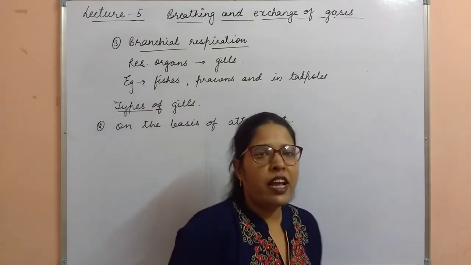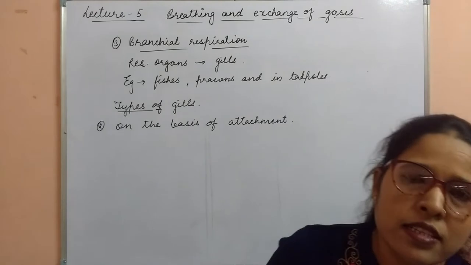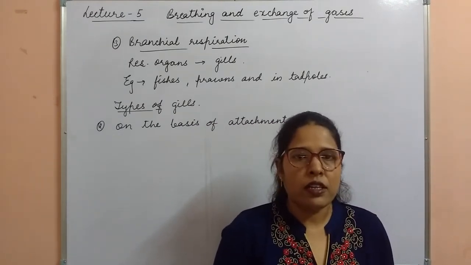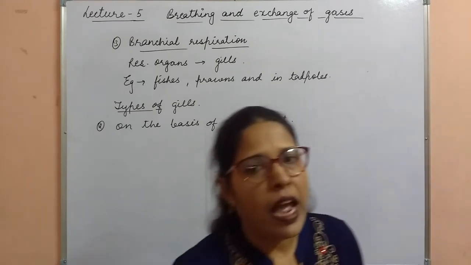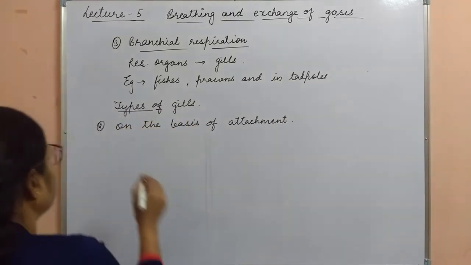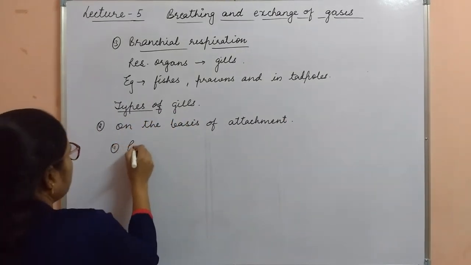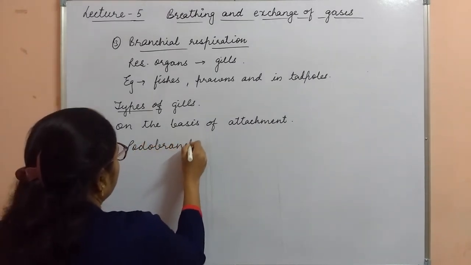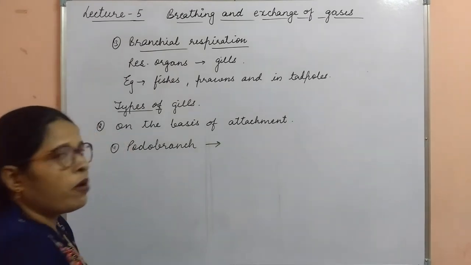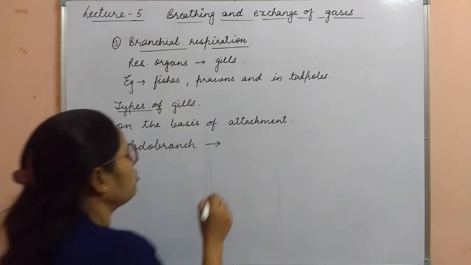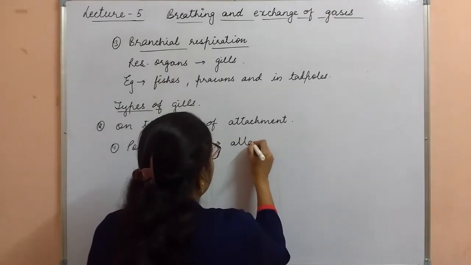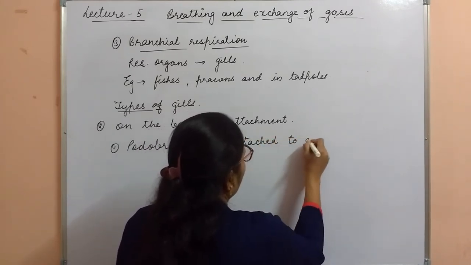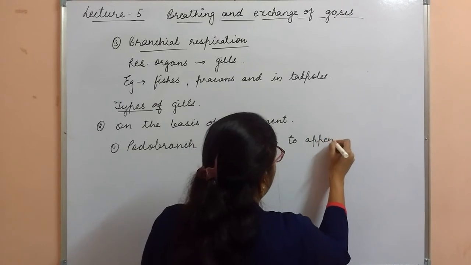On the basis of attachment, basically the gills are of three types, that is podobranch, orthobranch and pleurobranch. First one is podobranch. These type of gills are attached to appendages.